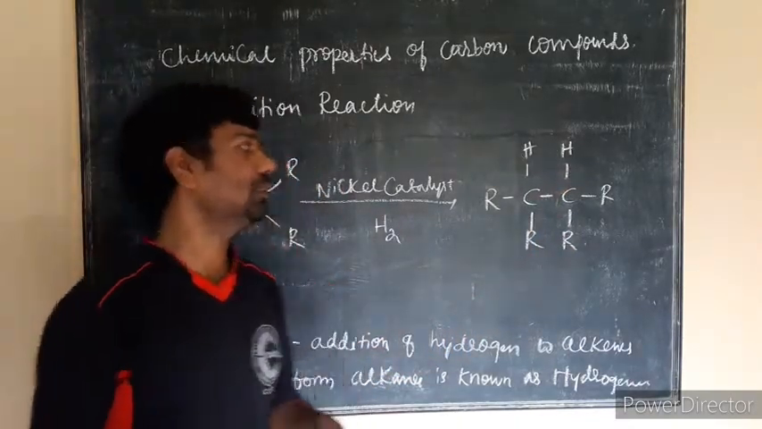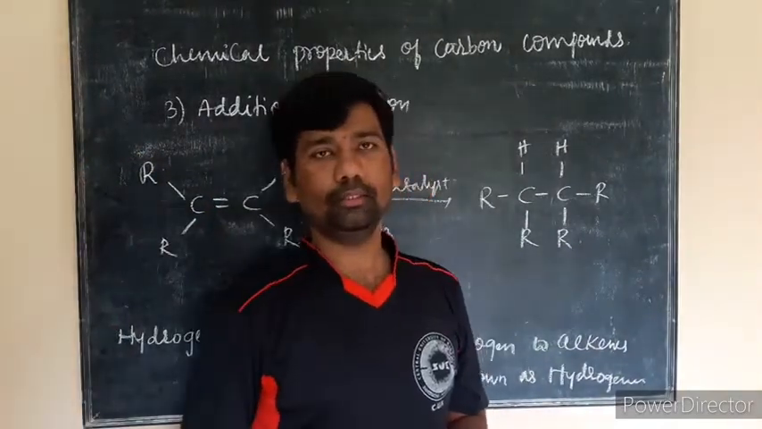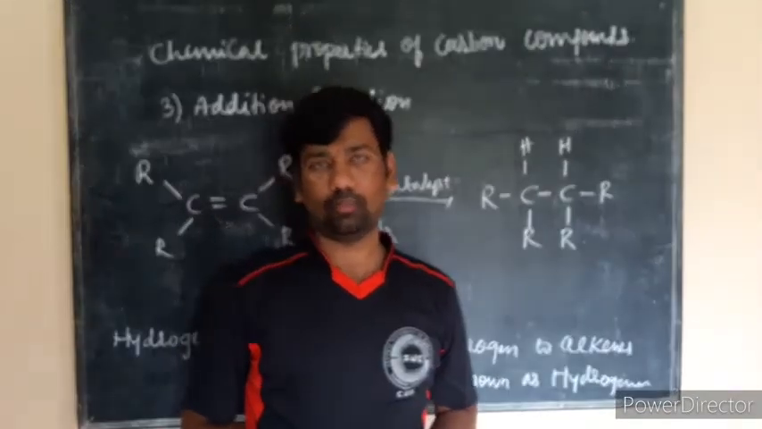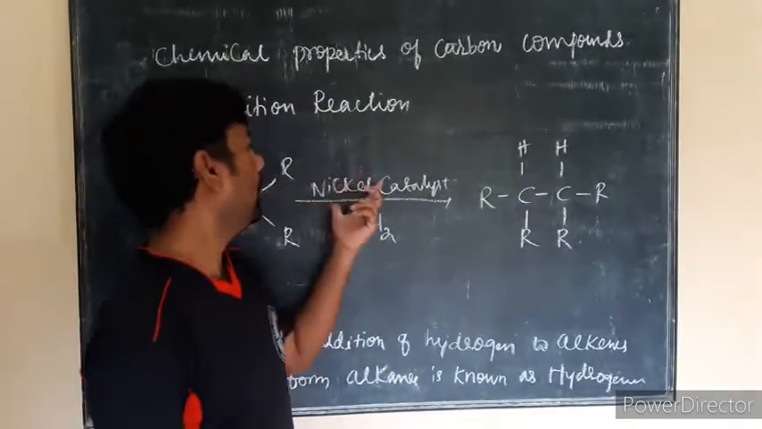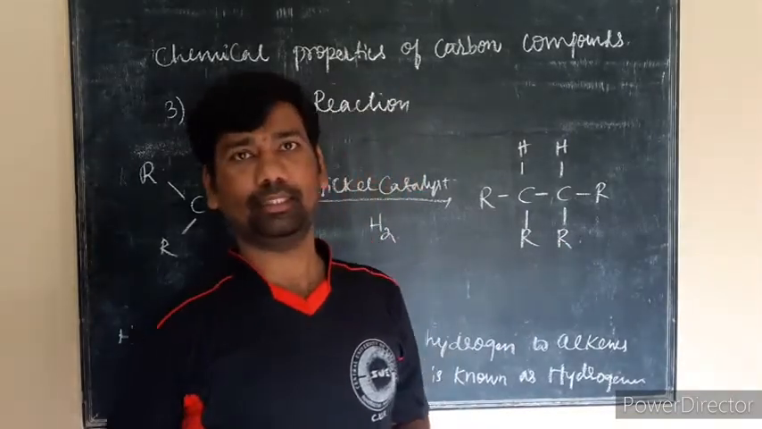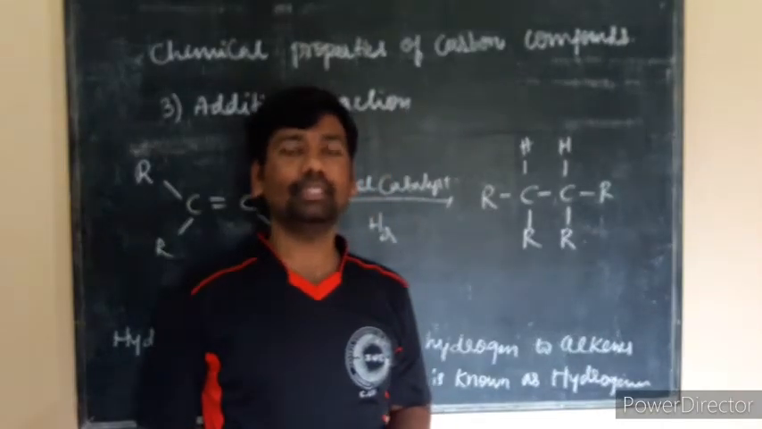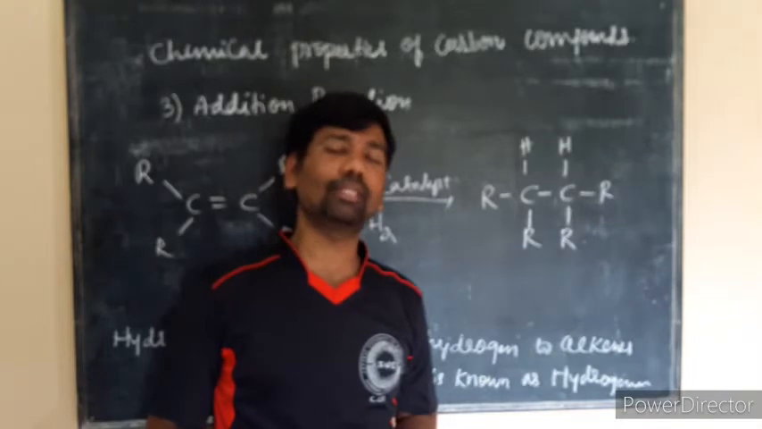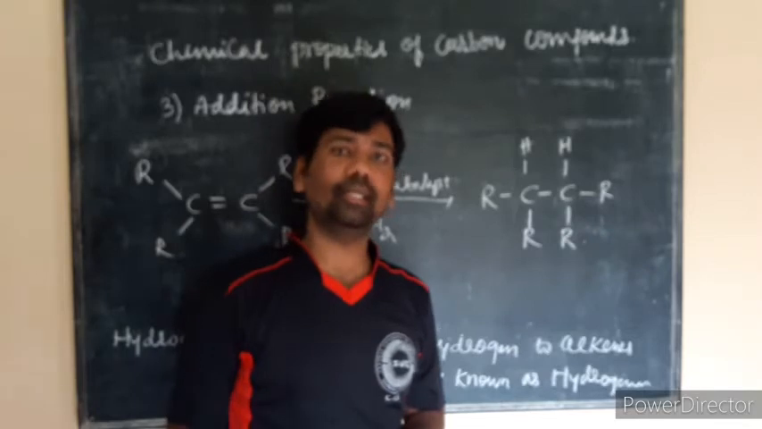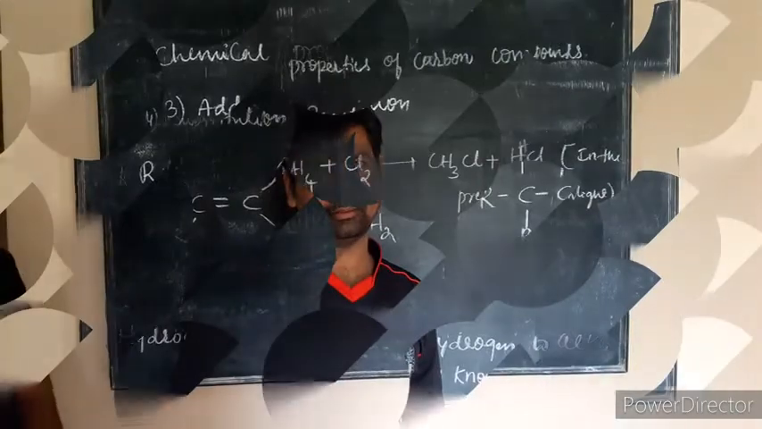This addition reaction is commonly used with vegetable oils. Vegetable oil contains unsaturated hydrocarbons, that is, unsaturated hydrocarbon chains, and animal fats contain saturated fatty acids. Animal fat, which contains saturated fatty acids, is very harmful for health. The vegetable oil, which contains unsaturated fatty acids, is useful for health.